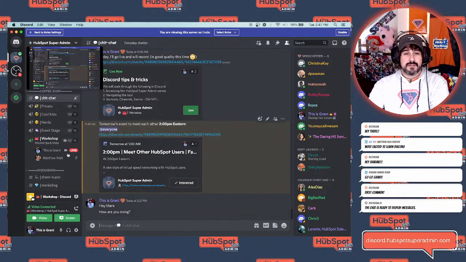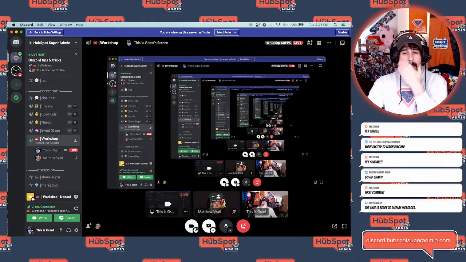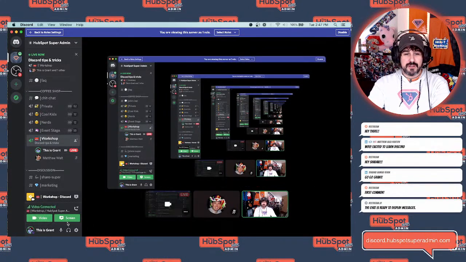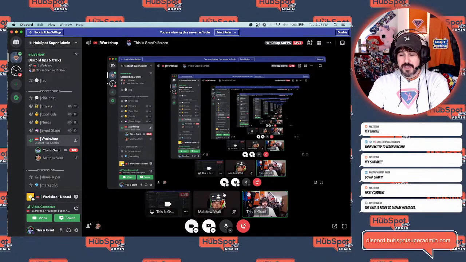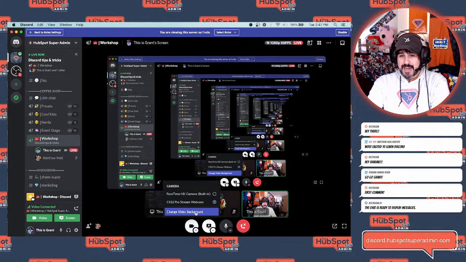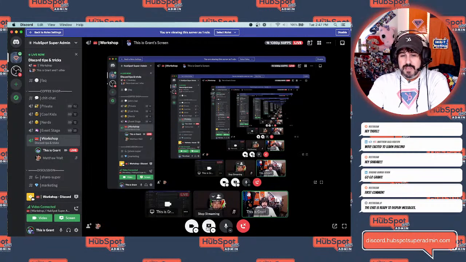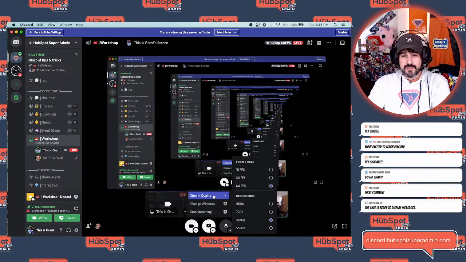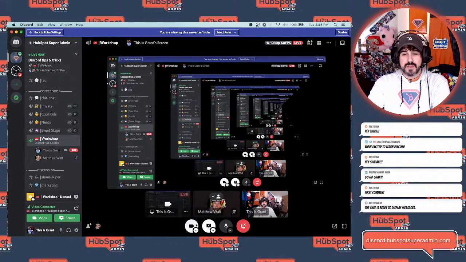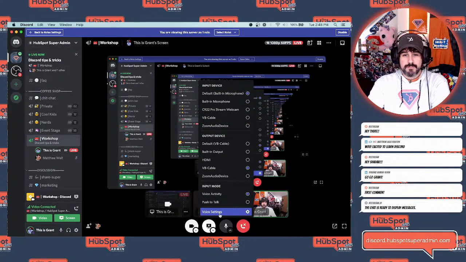You know what, in the video, I didn't really show you these things down here, so let me do that real quick. In addition to the navigation pane, in these green boxes, in the video area, you can turn on and off your camera. You can change where it's coming from and add a background, just like any video service. You can stop or start streaming your screen and show people your screen. You can choose which screen and the quality of your stream. Audio, you can turn on and off, and again, where that audio is coming from, you can change.